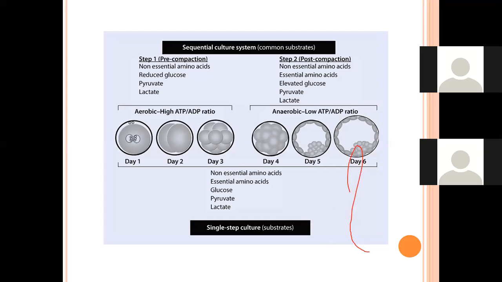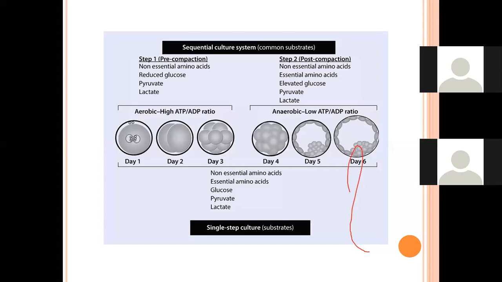Also, sometimes embryologists do the fertilization and then straight away, in a single step culture medium, come back on day 5. That media has got everything, and you are leaving the embryo to choose what to take. In the beginning, the embryo will take a low glucose and then go on to high glucose.